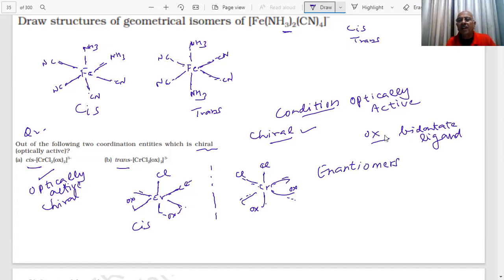And optically, which form? Cis form is optically active. Trans is not chiral. It will have a plane of symmetry, and therefore trans will be optically inactive. This is optically inactive, the trans form, but this cis form is optically active. We will be able to draw it.